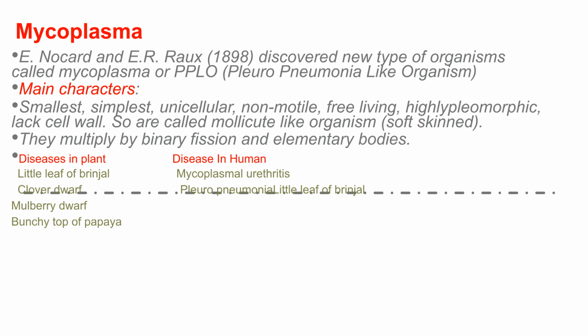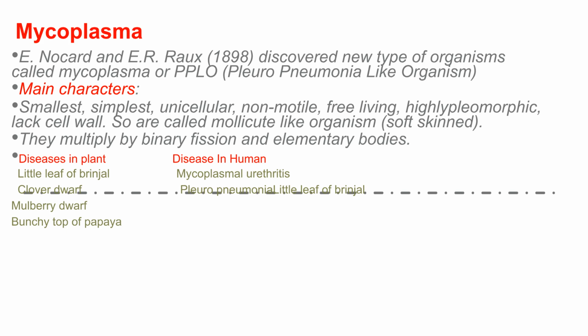Moving to mycoplasma, E. Nocard and E. R. Roux discovered these organisms in 1898. Mycoplasma, or PPLO, are the smallest, simplest, unicellular, non-motile, free-living, and highly pleomorphic organisms. They lack a cell wall, leading to the name, quote, molecule-like organism.